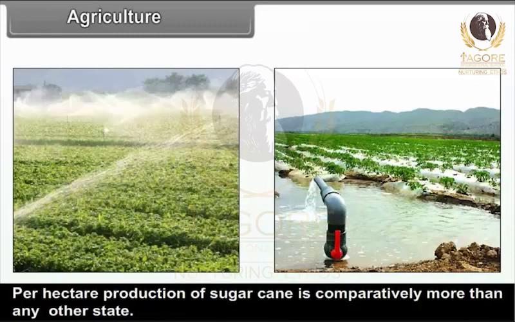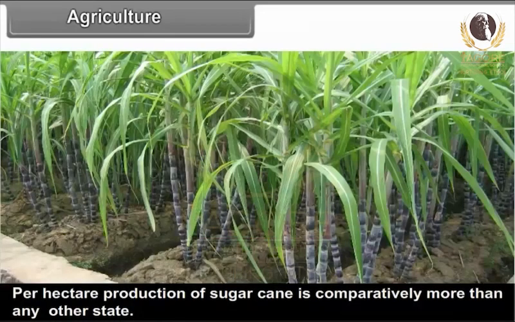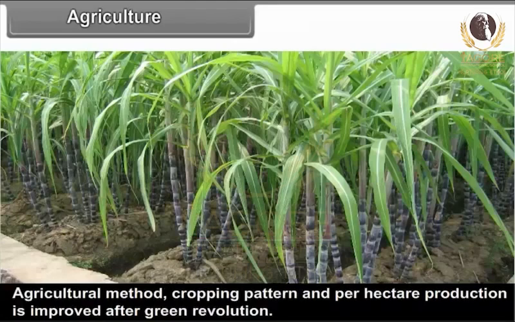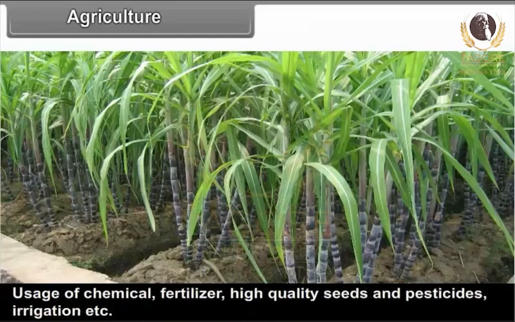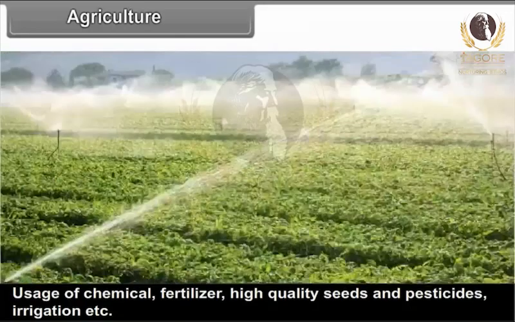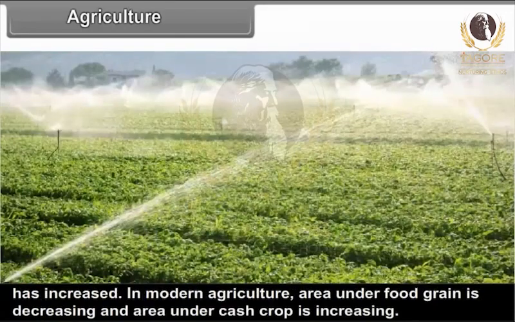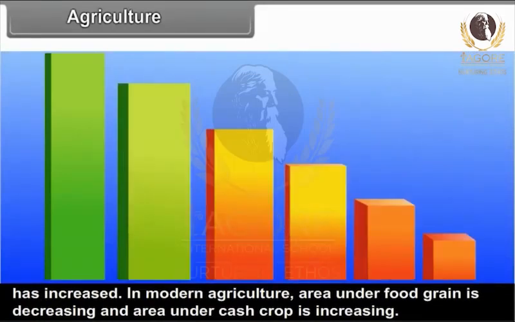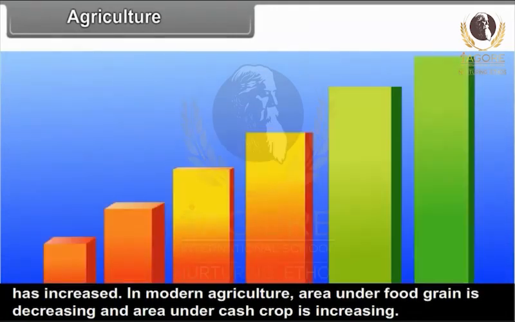Per hectare production of sugarcane is comparatively more than in any other state. Agricultural method, cropping pattern and per hectare production have improved after the Green Revolution. Usage of chemical fertilizer, high quality seeds, pesticides, irrigation, etc. has increased. In modern agriculture, area under food grain is decreasing and area under cash crop is increasing.